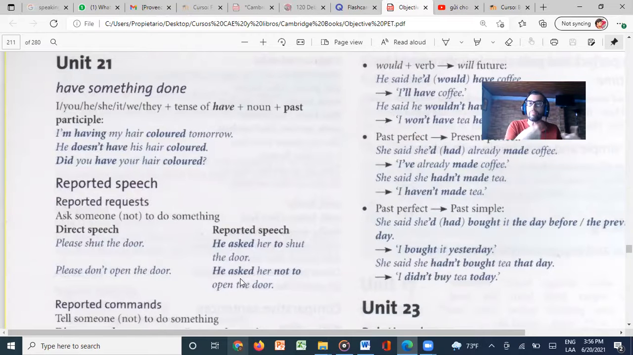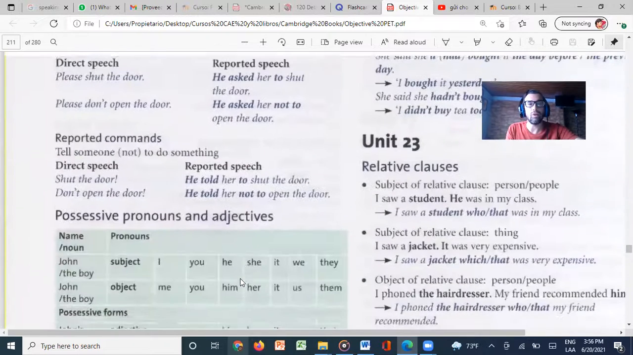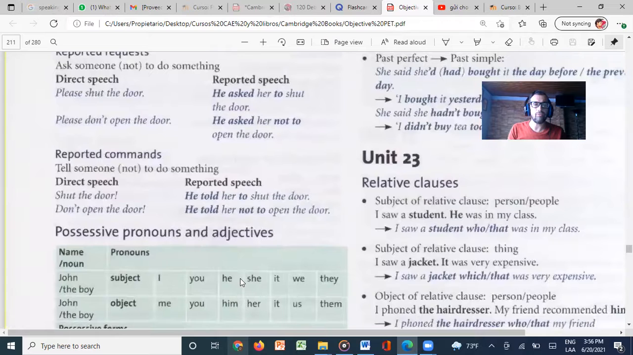But that is if we are repeating things. Also over here, if we are going to report commands, tell someone not to do something. So, shut the door. He told her to shut the door. Or don't open the door. He told her not to open the door. So we're going to repeat something that the person has already said.